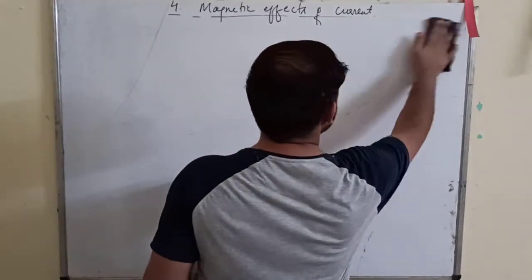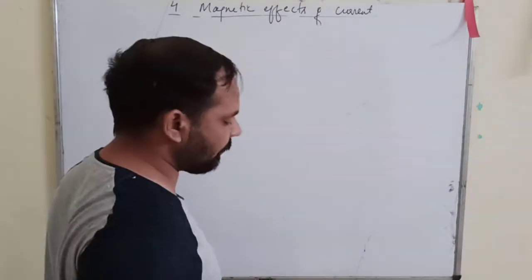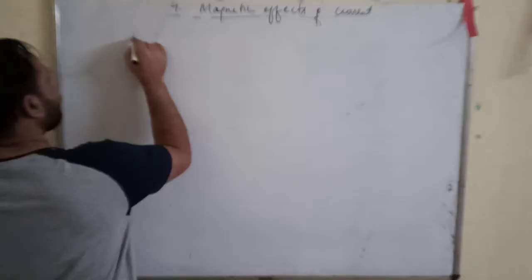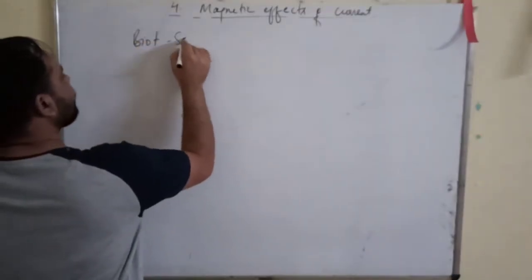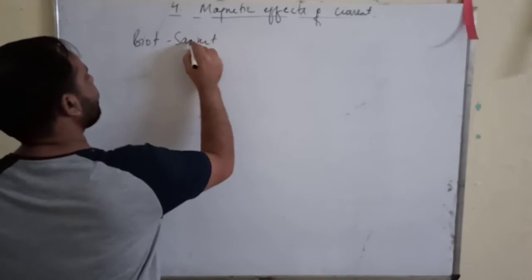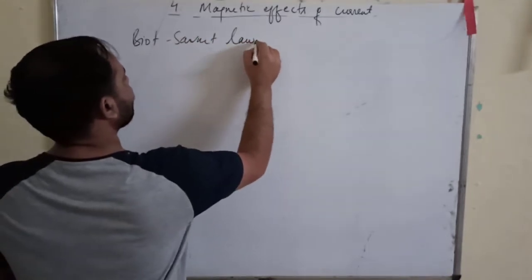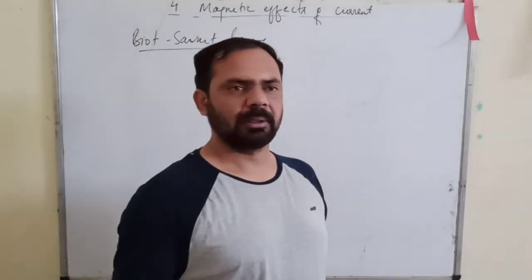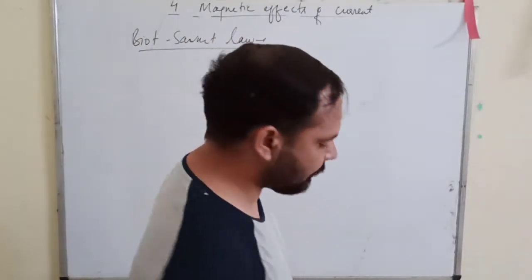So now we start with the first topic, and that is the Biot-Savart law itself. As I told you, it is analogous to Coulomb's law in electrostatics.